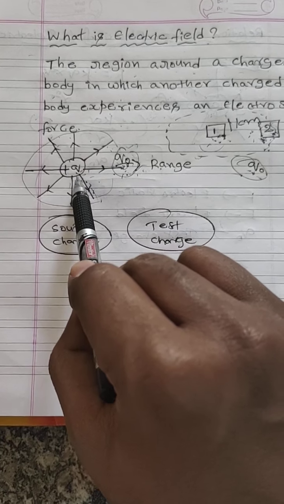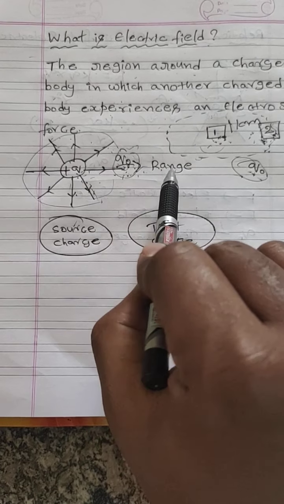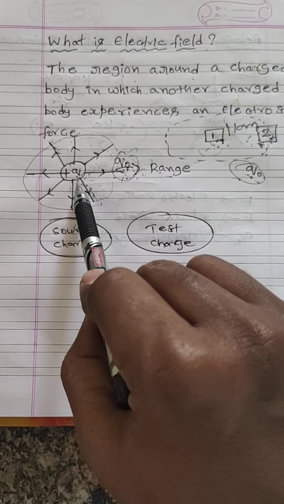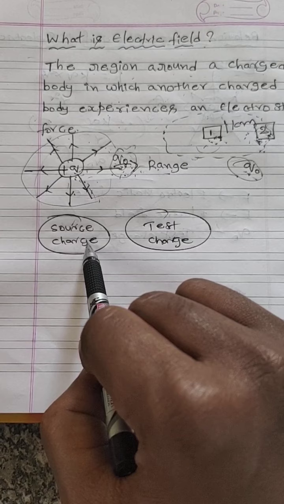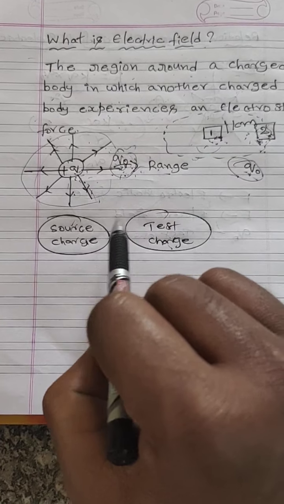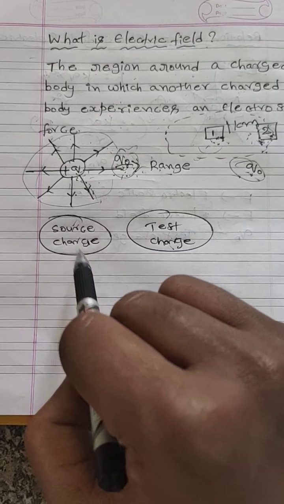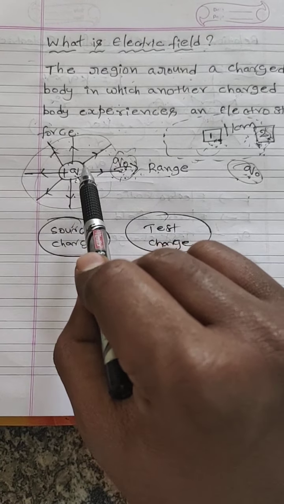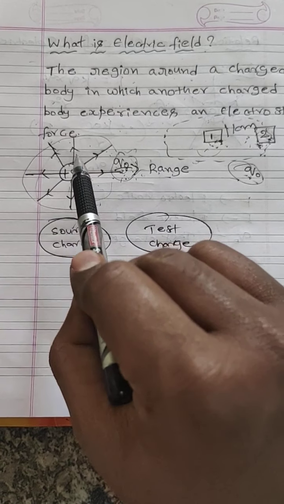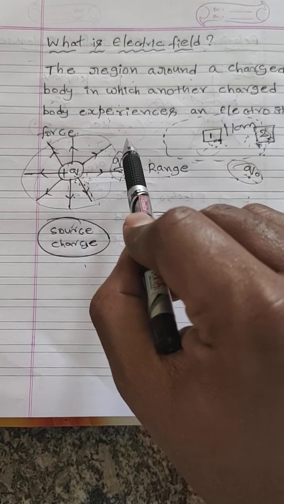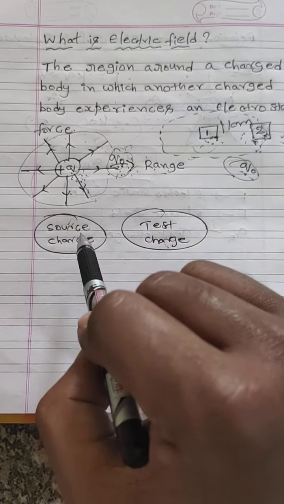Now, what is Q? What is Q naught? What is this range? Coming to the first, Q indicates the source charge. Q naught indicates the test charge. What is the source charge? The charge from which the electric field originates is called the source charge.